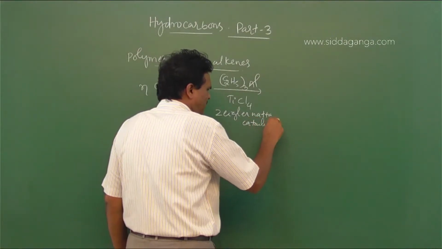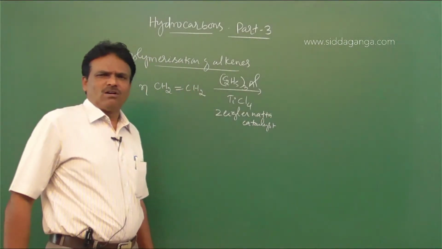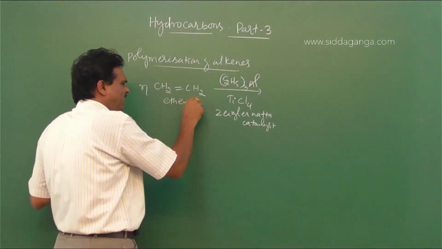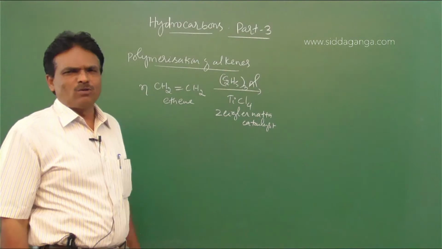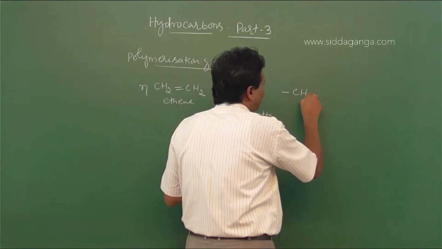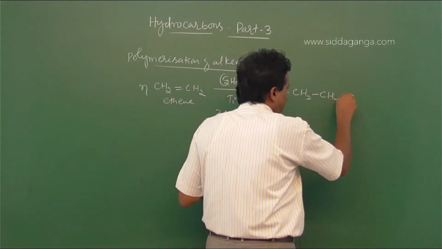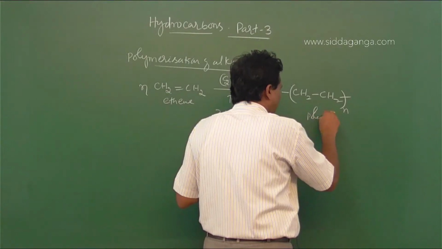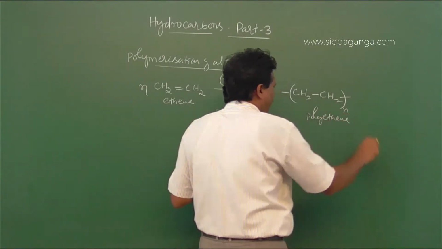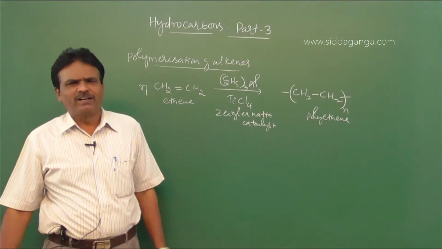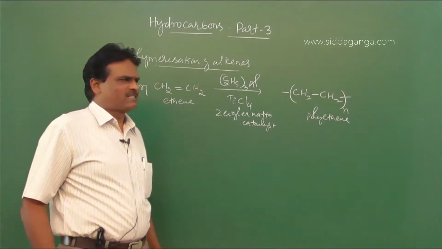In the presence of this catalyst, a large number of ethylene molecules or ethene molecules undergoes polymerization to form polythene, CH2 N times. So this is polyethane or polythene. So alkenes are converted into polymers.